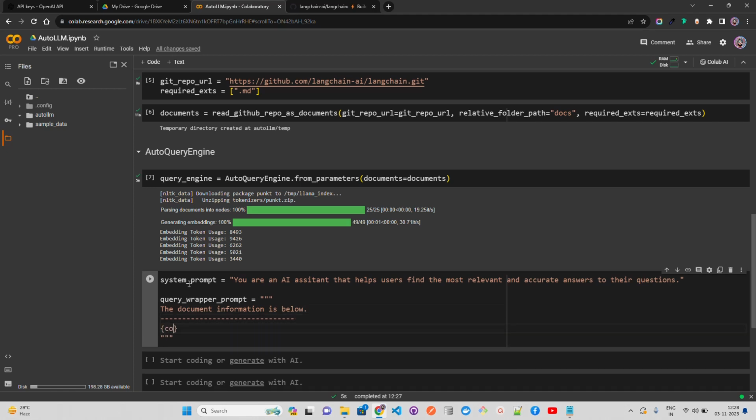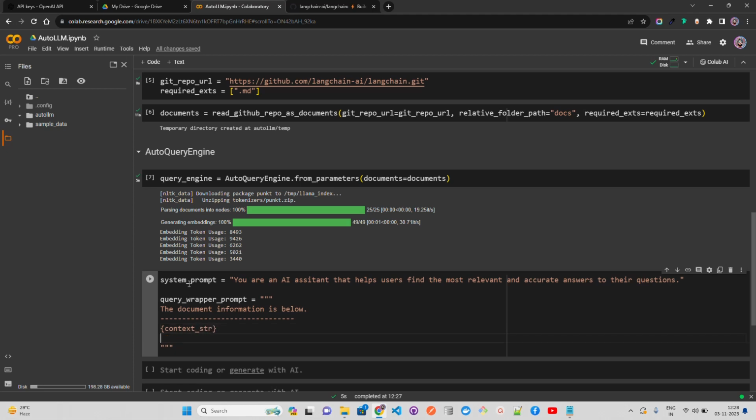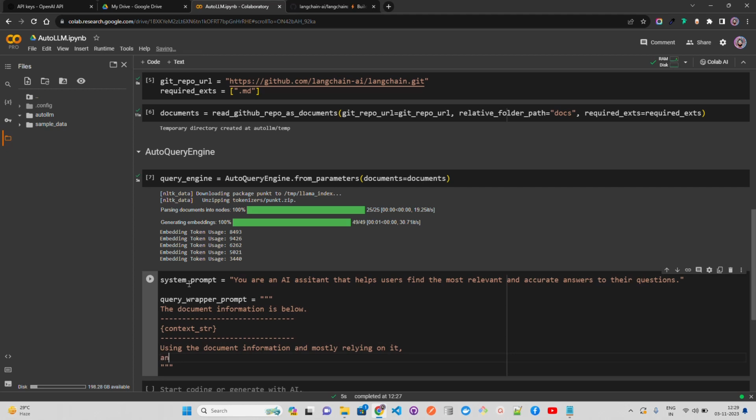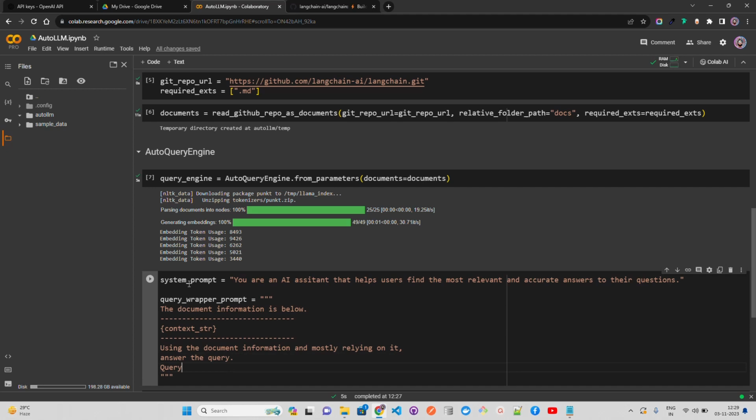That's going to be your context. So let's pass the context string, and this is your context. Then you can write: using the document information and mostly relying on it, answer the query, something like this. Okay, and then you can pass your query. Your query is basically the query question string that the user will ask, and then you can just return the answer here.